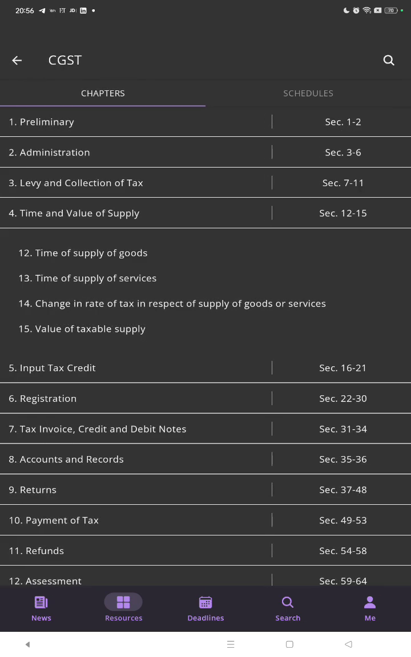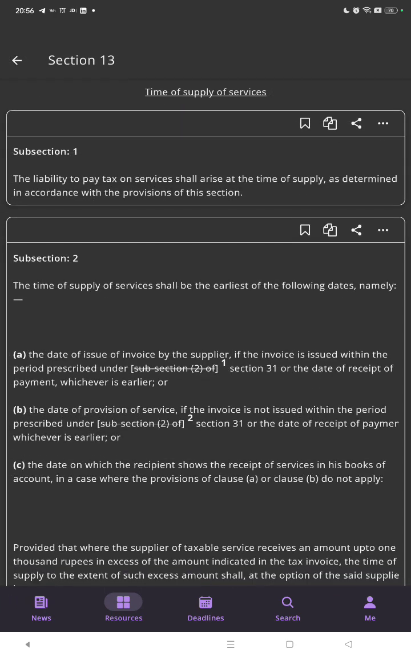Now we will be discussing Section 13, the time of supply of services. Section 13, subsection 1: the liability to pay tax on service shall arise at the time of supply as determined in accordance with the provisions of this section. Subsection 2: the time of supply of service shall be the earliest of the following dates, namely, the date of